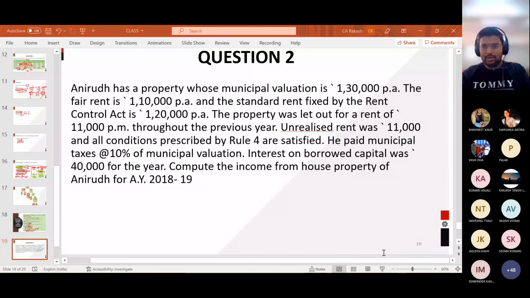Yes, sir. Okay. As far as the class of rent free accommodation is concerned, I will conduct it on any other medium, not on Microsoft Teams, because Microsoft Teams has certain limitations. Just tell me one thing, is the option of generating a poll available on Microsoft Teams? Does Microsoft Teams have such an option?